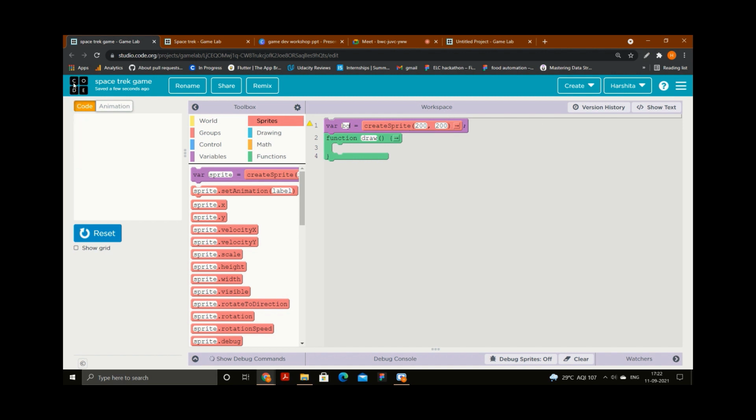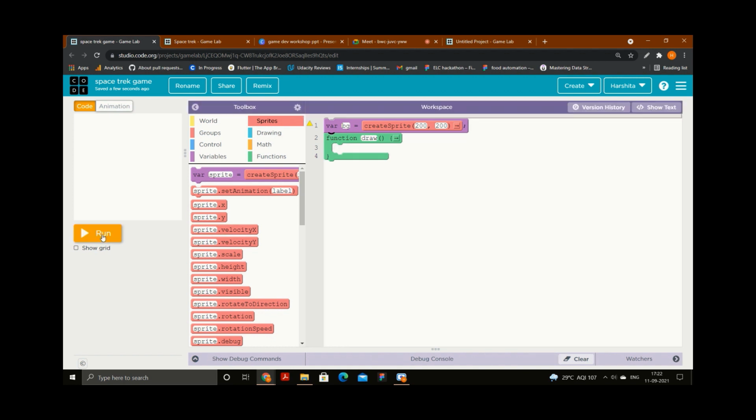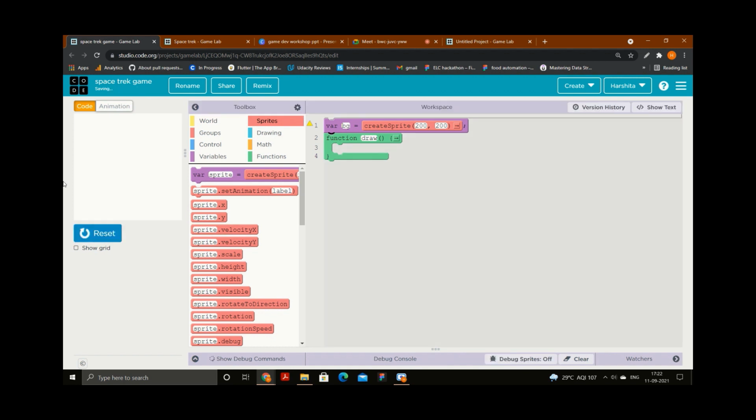Okay. So now what I will do next is click on reset and run. But now you can see nothing is happening on the screen. Nothing is there. Why is it clear? Because right now I just made a box, but the box is empty. I need to put the animation inside it as well, right? So I just made a variable, but the variable is empty. So now I will set my animation inside that variable.